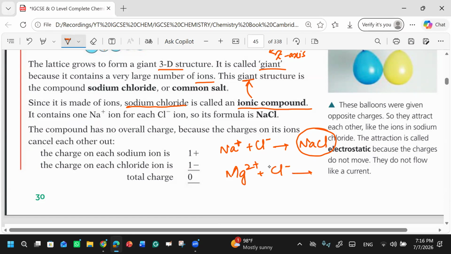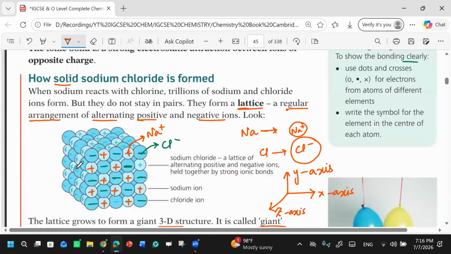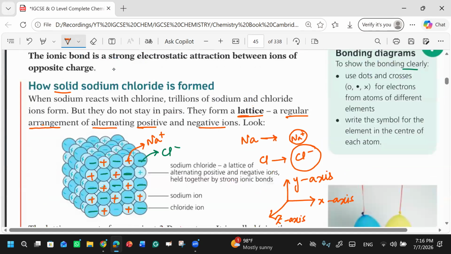So we interchange the charges, and we write it like this, MgCl2, right? You remember that?